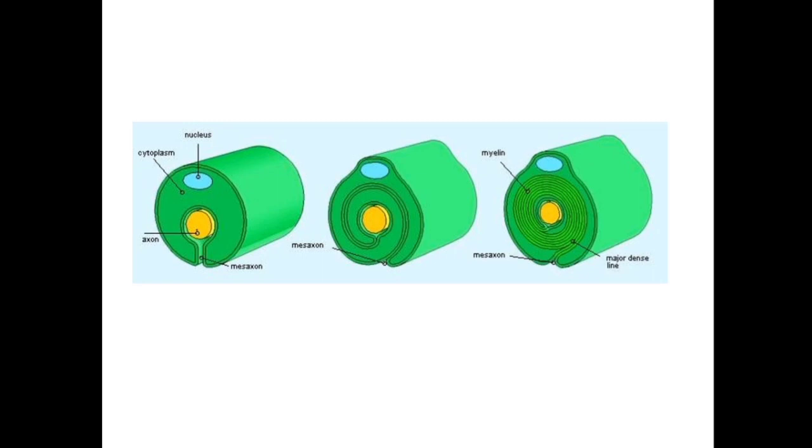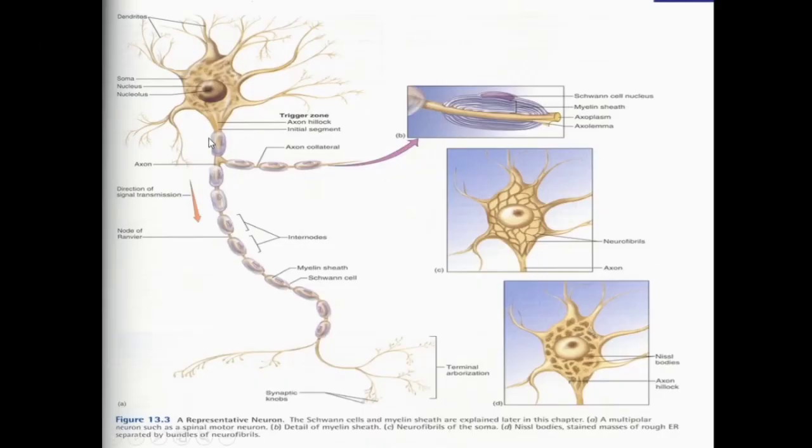in each and every segment which is covered by the myelin sheath, and can you see this is a longitudinal section of a neuron, and you can see that the axon is covered by these myelinated segments. I was talking about this segment of the axon is covered by the myelin sheath, and there are interruptions. You can see the interruptions in between, and these interruptions are known as the nodes of Ranvier. So the longer is the axon, the longer will be the internode. The area between the two nodes of Ranvier is called the internode.